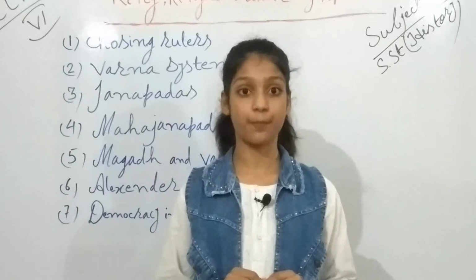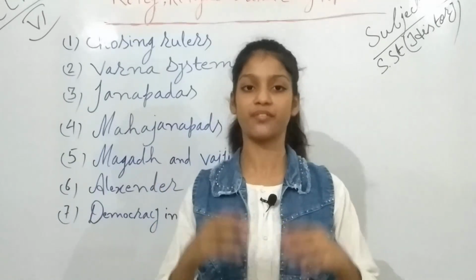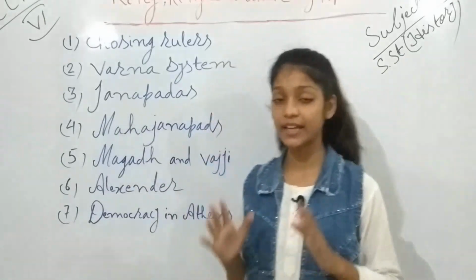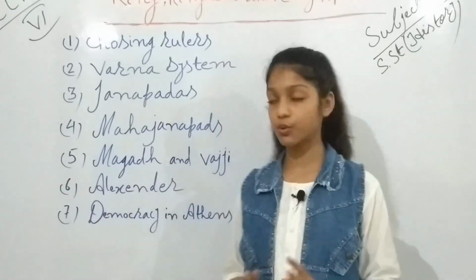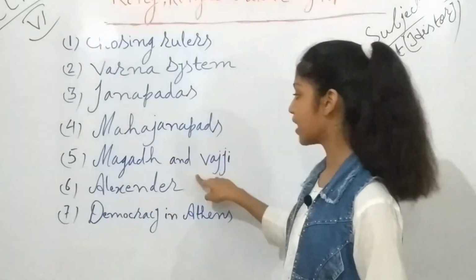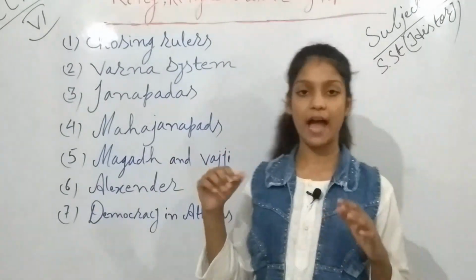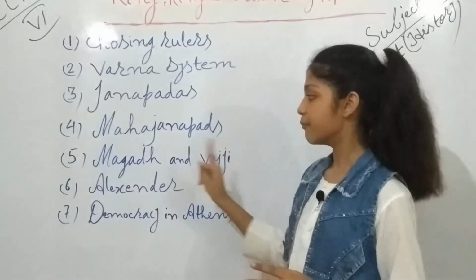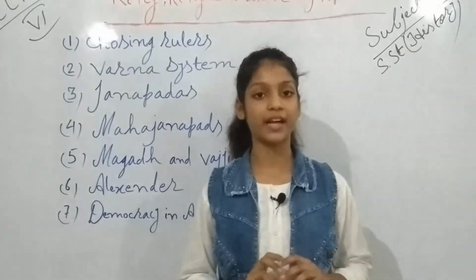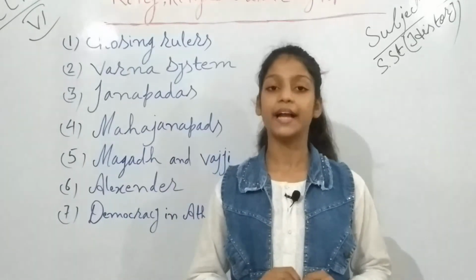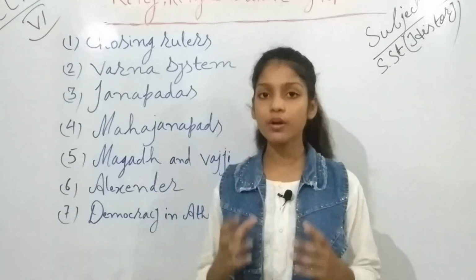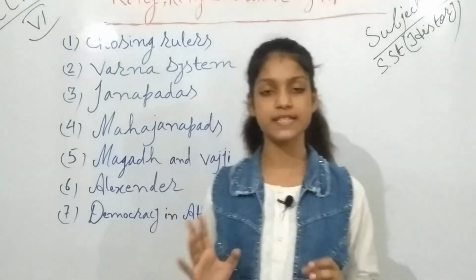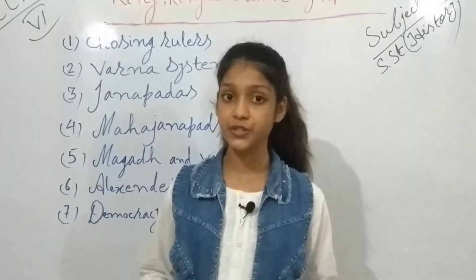Okay, and I suppose that you understood this also. This was a very small topic, democracy in Athens, but I suppose you have understood these topics, Magadha and Vajji. I am just telling you that these are the most important. In these 7 subtopics, Magadha and Vajji, these both topics are the most important.